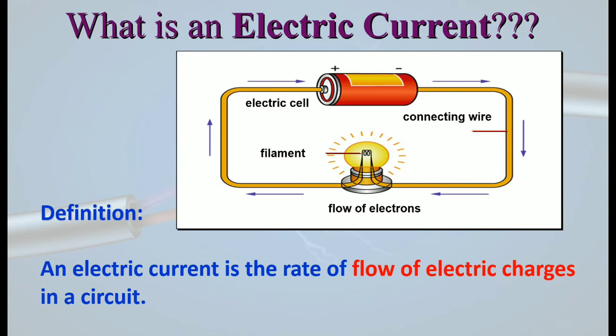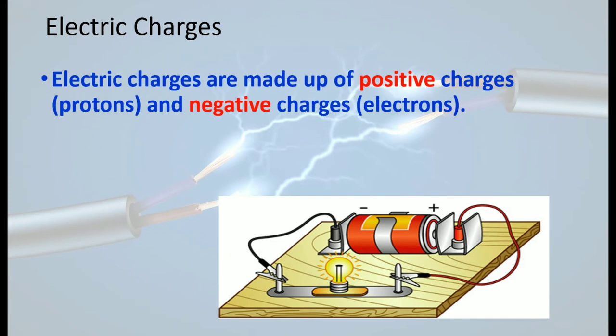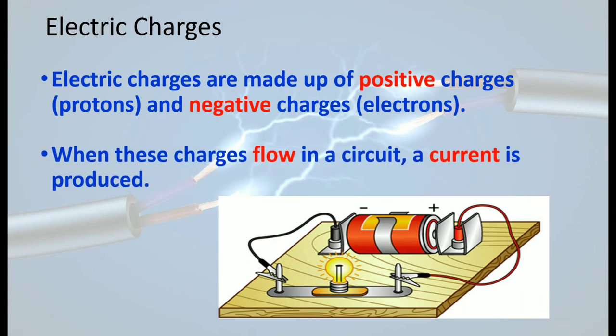Now electric charges made up of positive charges, that is protons, and negative charges, that are electrons. When these charges flow in a circuit, a current is produced. So anytime if you see this diagram, electric charge flow होने के लिए दो चीजों की very important things are, you have to remember about positive charge protons and negative charge electrons.